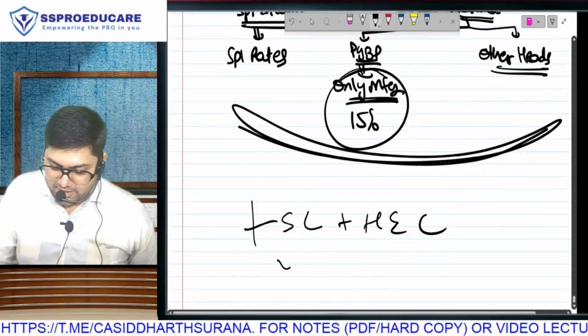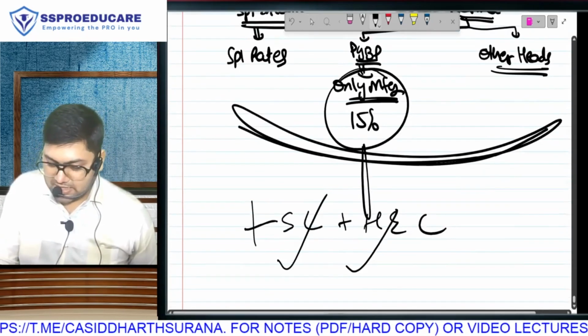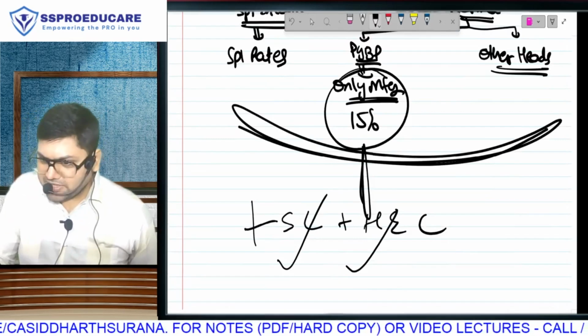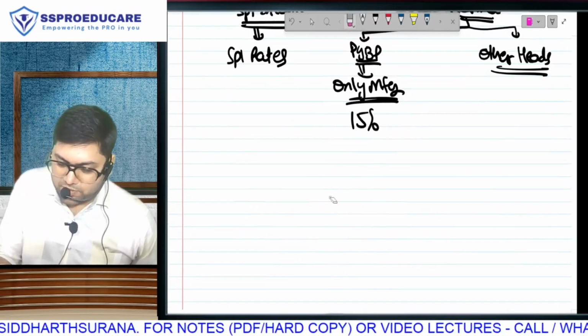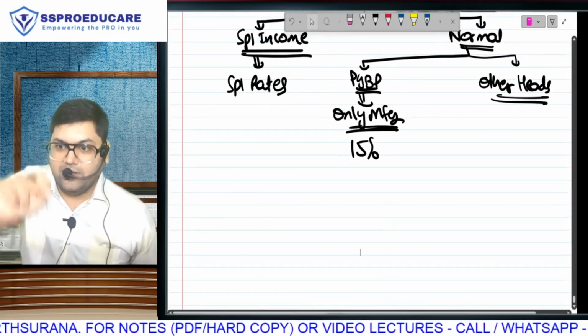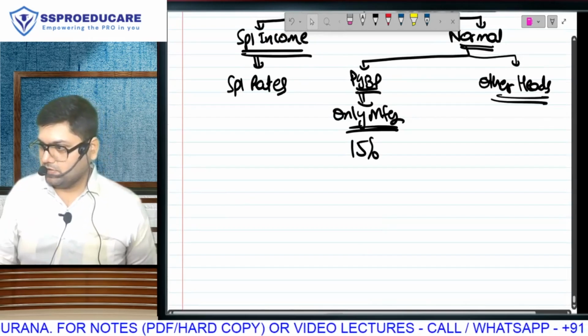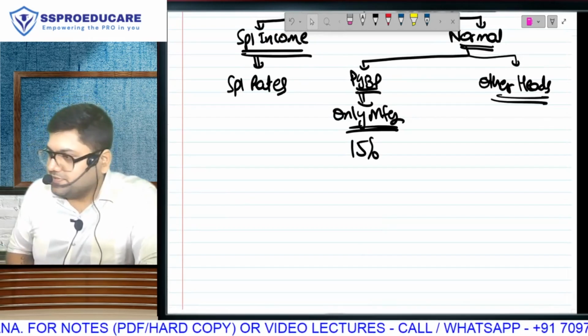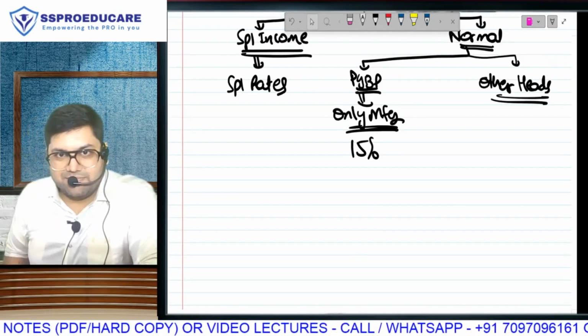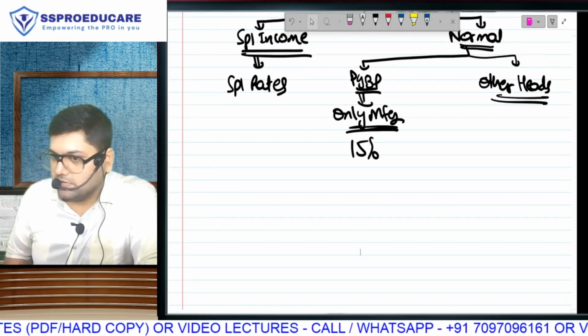The moment I add 10% surcharge and 4% cess, this 15 will automatically become 17.16. So in the chart I am writing only the basic rate. That 15% ka rate will be available only and only for PGBP. And that also only manufacturing. Other business you do so you get disqualified.